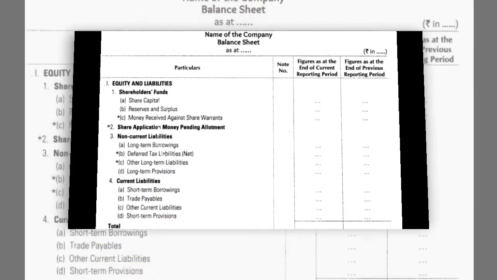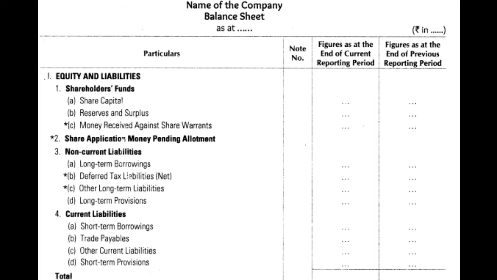Now we will move to the next part, that is current liabilities. Current liability means short-term liabilities which the company normally pays back within a period of 1 year. So in A part, it is short-term borrowing. The company also borrows from financial institutions for a shorter term, to repay its day-to-day expenses. Then the next portion is trade payable. Trade payable means creditors. Here any amount pending to be paid to its supplier has to be shown.